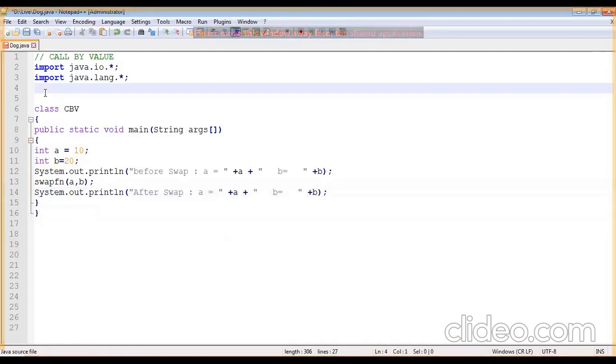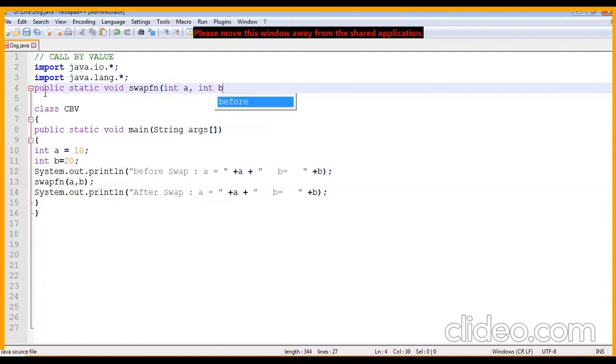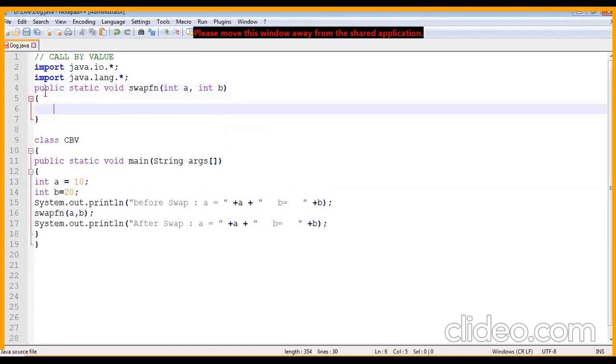Now, let me have a function. Public static void swap fn. I should be passing two integers, int a comma int b. And now I am going to write my swap function over here.